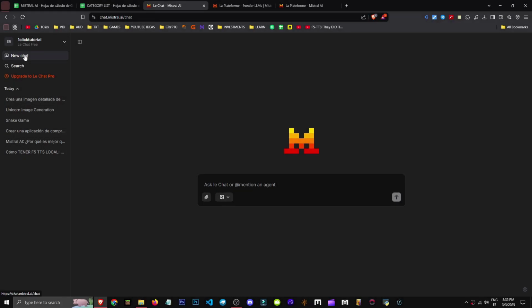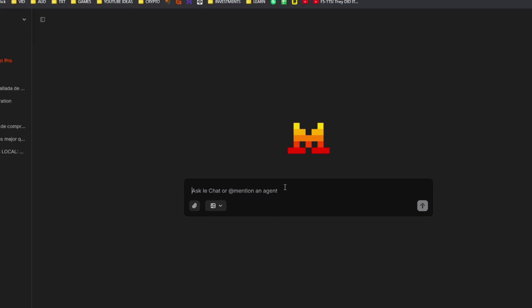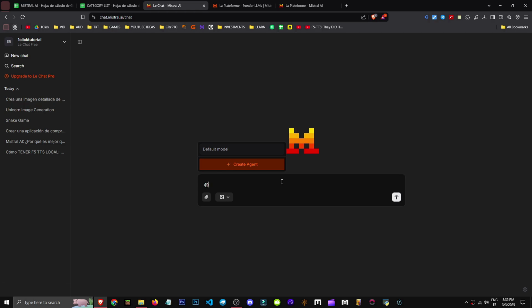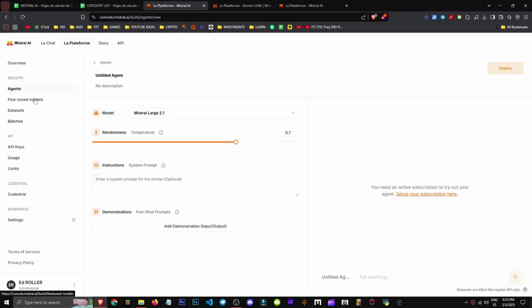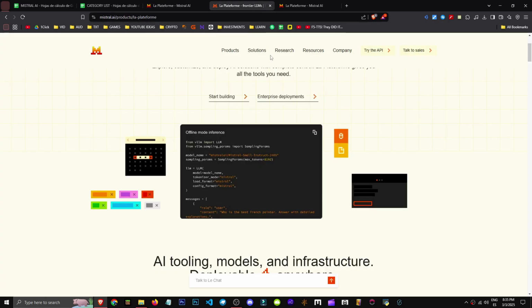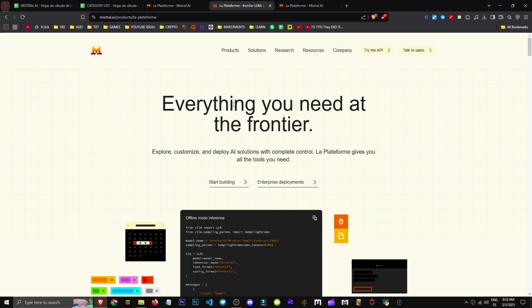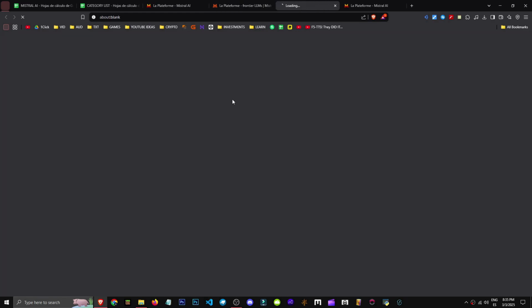Alright, so I'm here inside Mistral's chat interface and I want to mention someone using the @ symbol, okay? And as you can see, it won't let me mention people, right? Because I don't have any contacts. We can create people, or if we prefer, we can do this from the official website's products section. Go to start building, and it's the same process, okay?